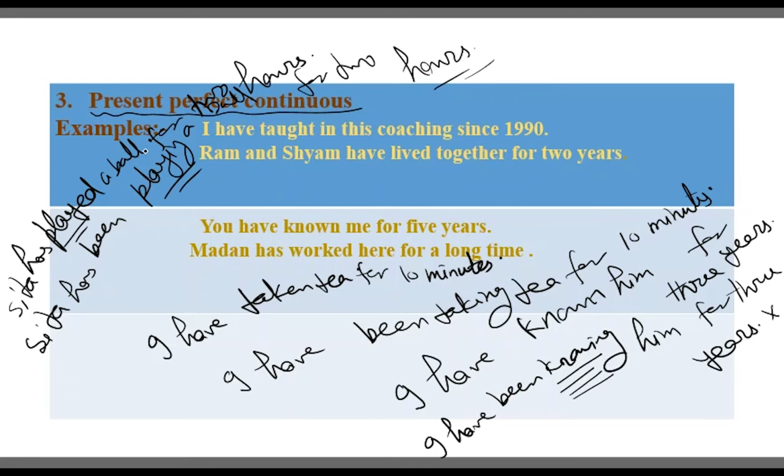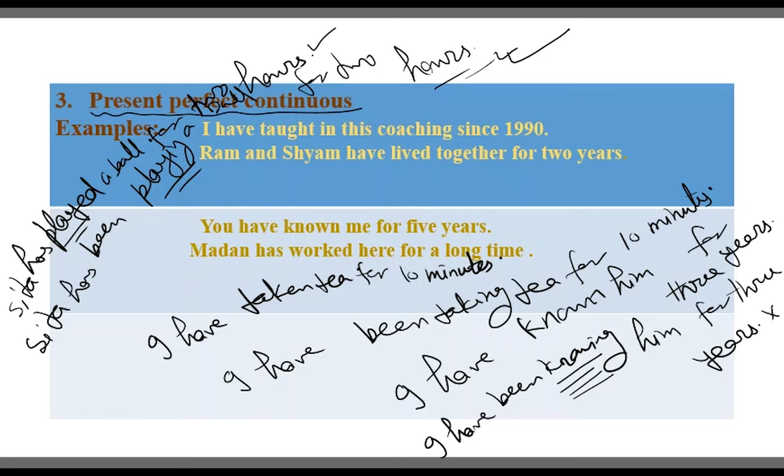So Sita has played a ball for 2 hours is right, and Sita has been playing a ball for 2 hours is also right. So ultimately we can say that present perfect continuous can be written in present perfect, but vice versa is not always true because some verbs don't take ing.